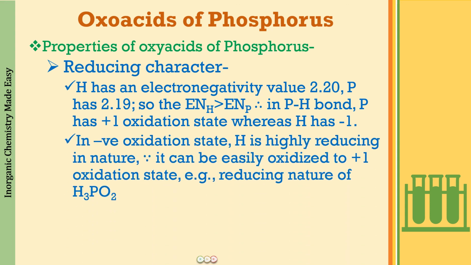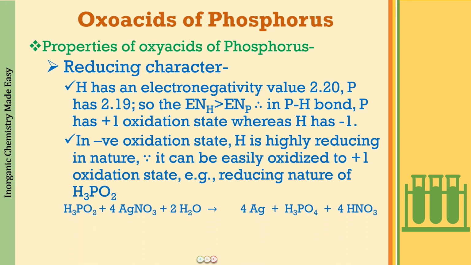Just remember that whenever hydrogen is in the negative oxidation state, it is going to be highly reducing in nature because it can easily get oxidized to the +1 oxidation state. For example, H3PO2 has two PH groups, right? So this H3PO2 acts as a reducing agent in the reaction with AgNO3 to give silver.